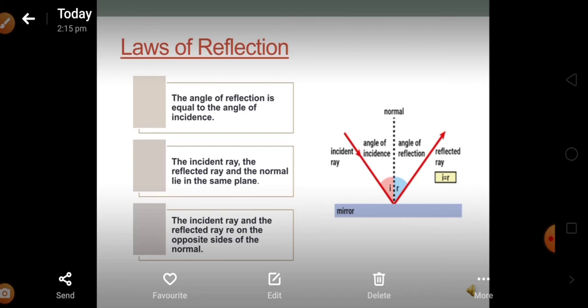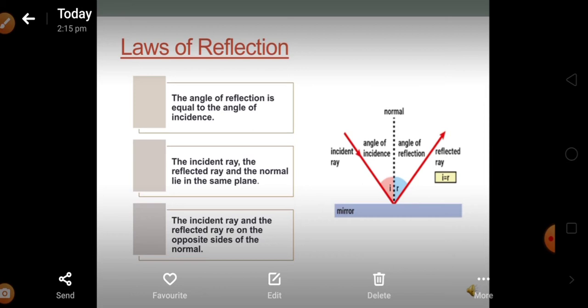Now there is a line in between the incident ray and the reflected ray. This line is called the normal. In reality, this line does not have any physical existence. However, this line helps to guide us and helps us understand the exact angle of incidence and the exact angle of reflection.